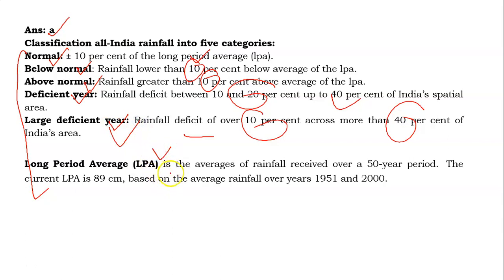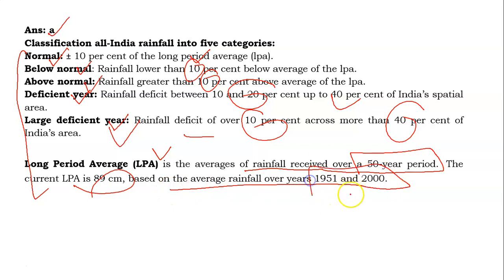What is this? Long period average is the average of rainfall received over a 50-year period. The current LPA is 89 centimeters, based on average rainfall over the years 1951 to 2000. So this is the definition of LPA, and this is the normal, below normal, above normal, deficient year or large deficient year for different regions of our country.